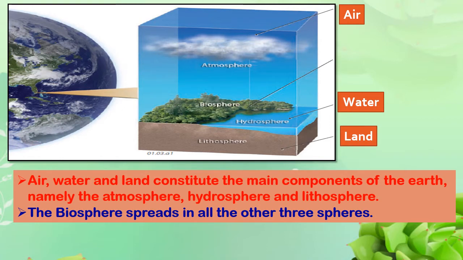The air is called the atmosphere, the water is called the hydrosphere and the land is called the lithosphere. The biosphere is spread in all the other three spheres. We will learn about all these spheres in detail as we go along in this chapter.